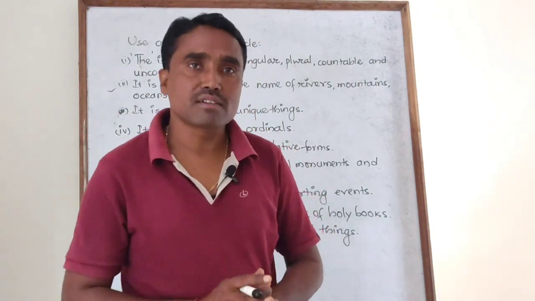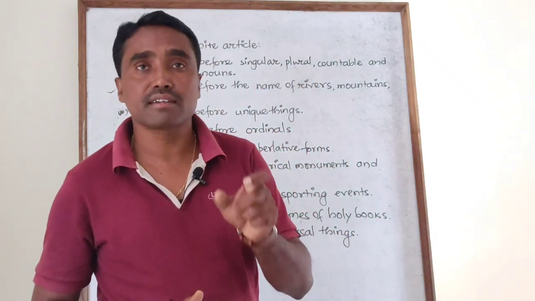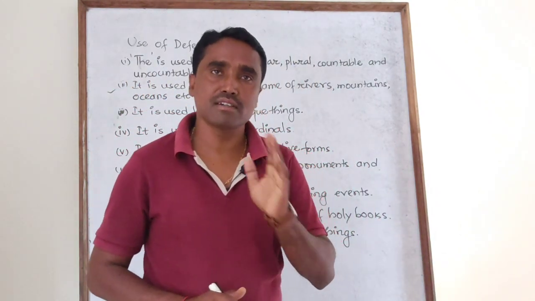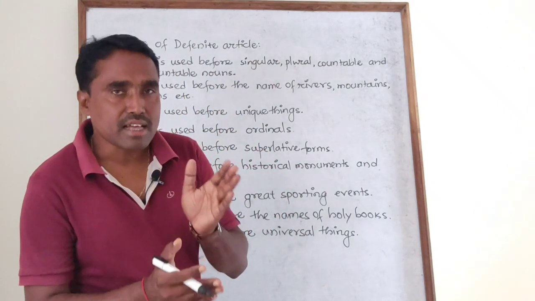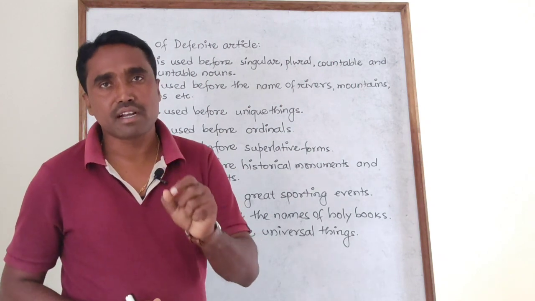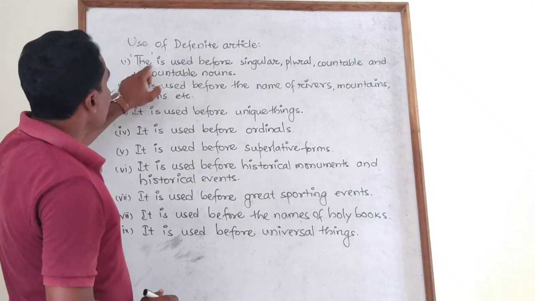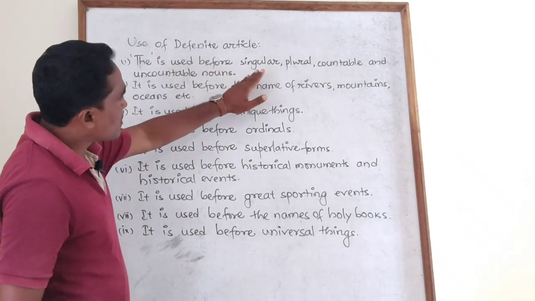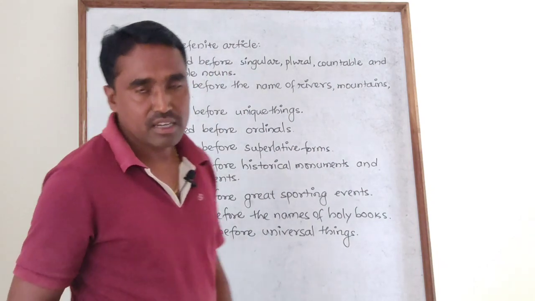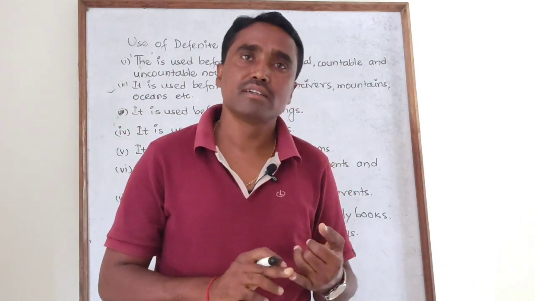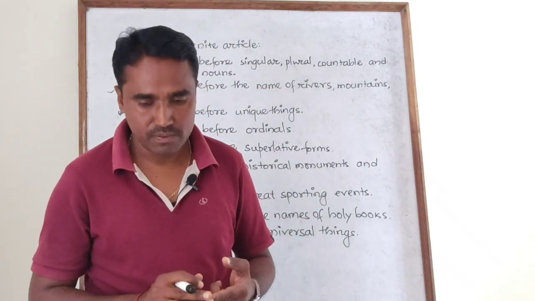Now it's time to start the use of the definite article. The definite article "the". Let's see in which circumstances we can use the definite article "the", right? Take the number 1 point. "The" is used before singular, plural, countable and uncountable nouns. That means I can use it before singular, then plural number, countable, then uncountable nouns.